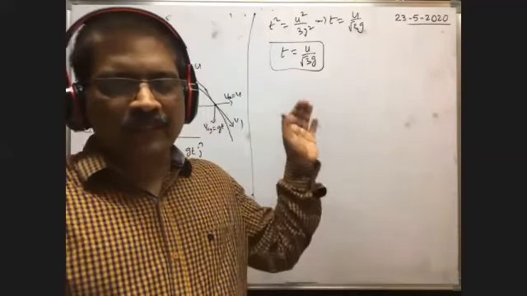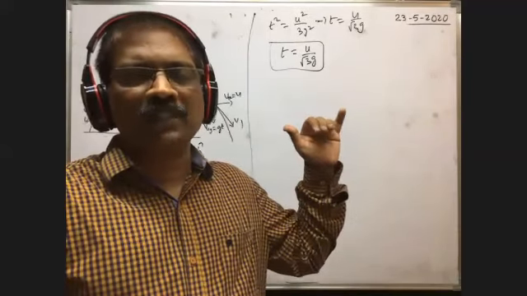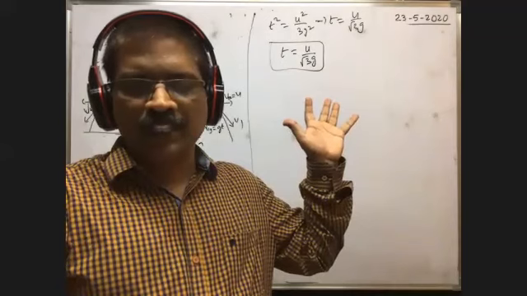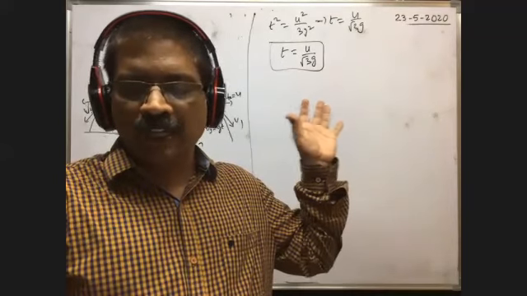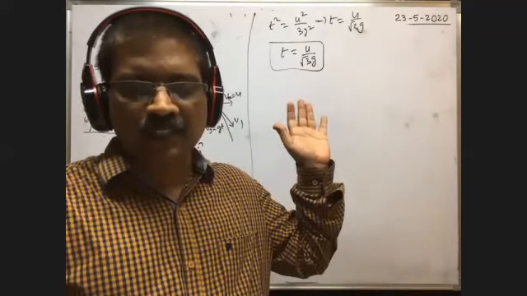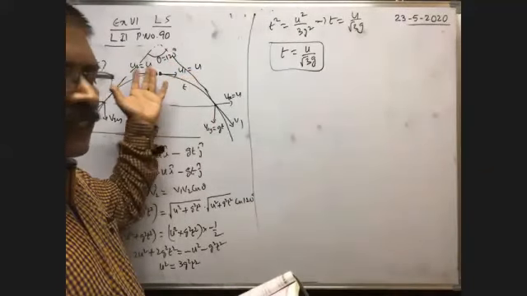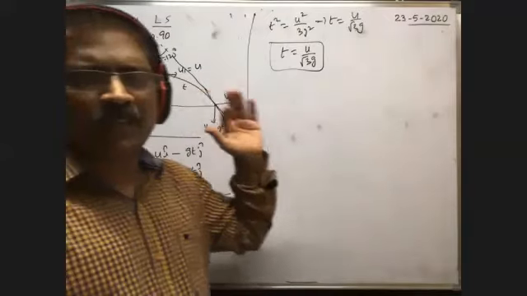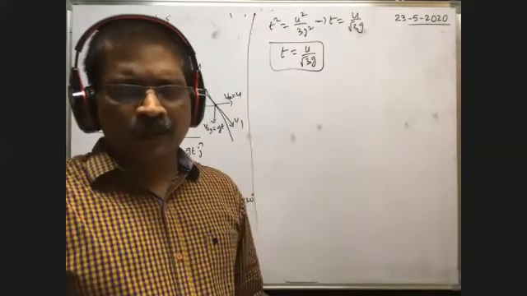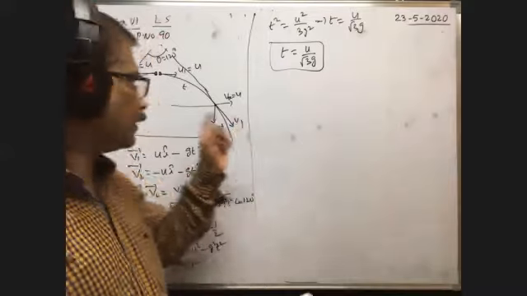A bomb at rest at the summit of the cliff. Summit of the cliff means top of the cliff. It breaks into two equal fragments. One of the fragments attains a horizontal velocity of 20 root 3 meters per second. One fragment is having velocity 20 root 3. Then definitely the other fragment is also having the same velocity, no? As the masses are the same.